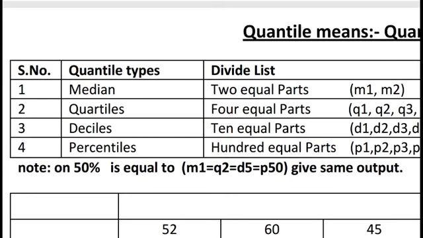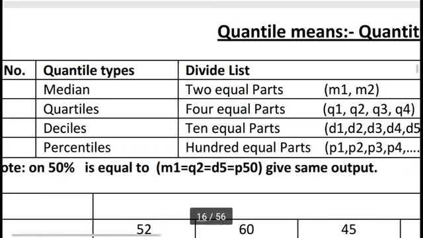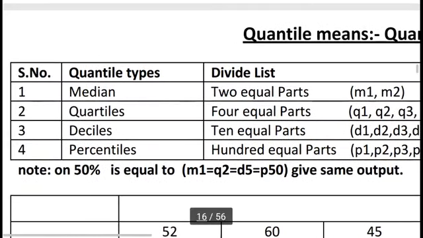In quartiles, we always divide the list into 4 equal parts. In deciles, we divide the list into 10 equal parts. And in percentiles, we divide the list into 100 equal parts for our analysis purpose, to find the position and get the desired value.